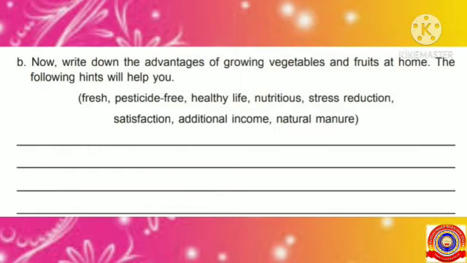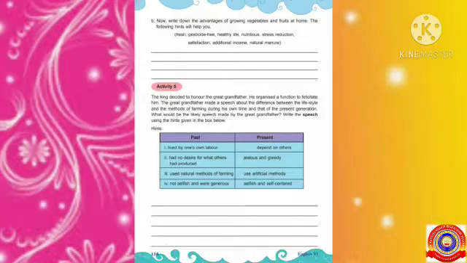Students, do you grow vegetables and fruits at home? Okay, what type of vegetables do you grow at home? Yes, very good. Do you buy vegetables from the market? Okay, now mention the difference between the vegetables that you get from the market and the vegetables that you grow at home. So all of you write the advantages of growing vegetables and fruits. Students, using these hints, you can write this activity easily.